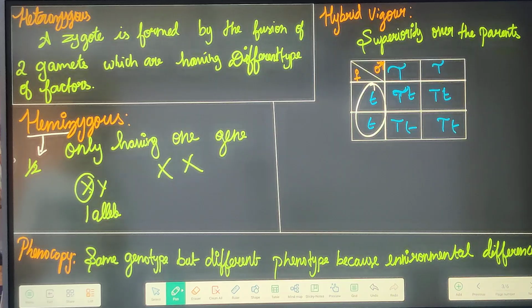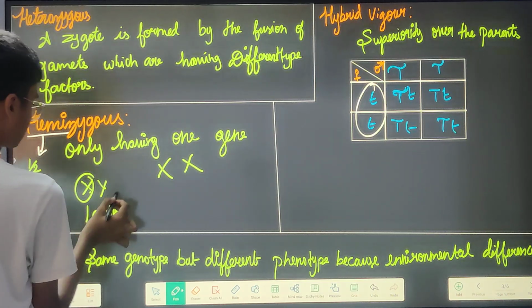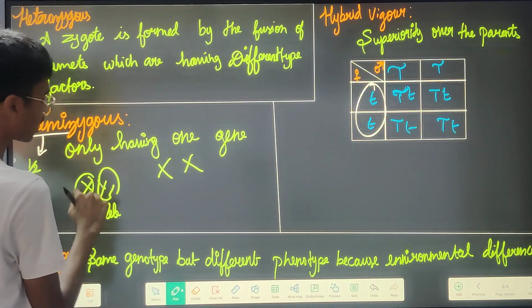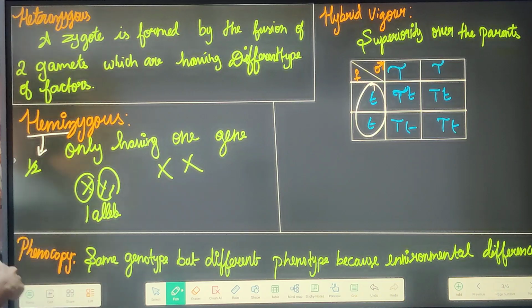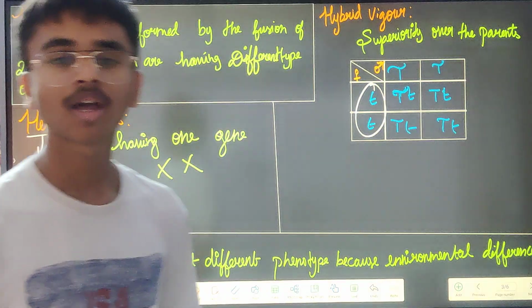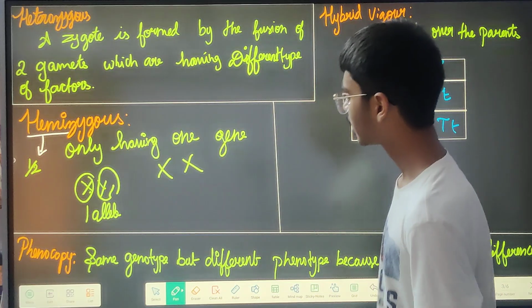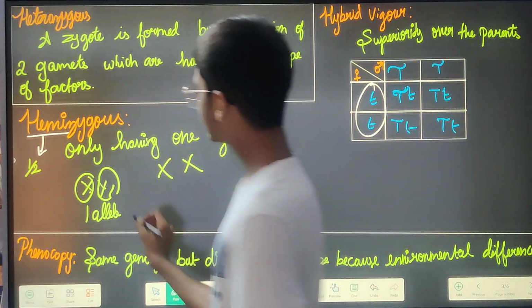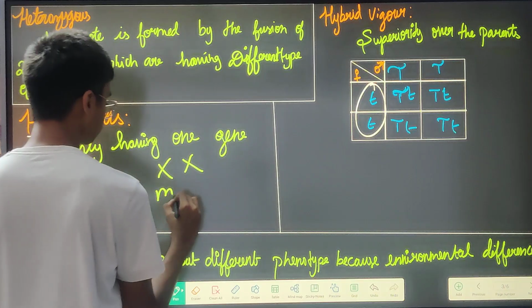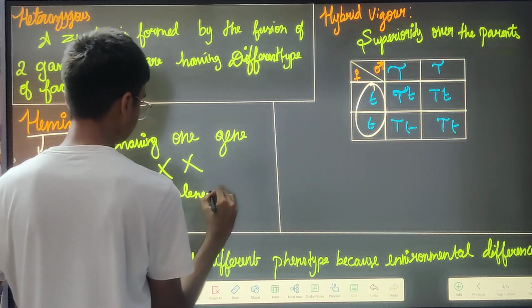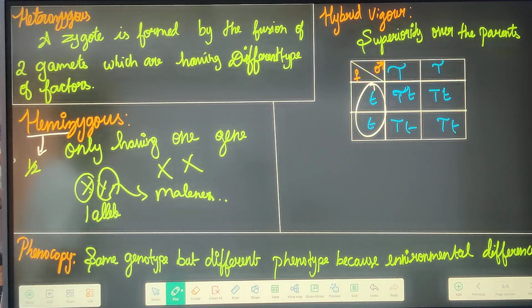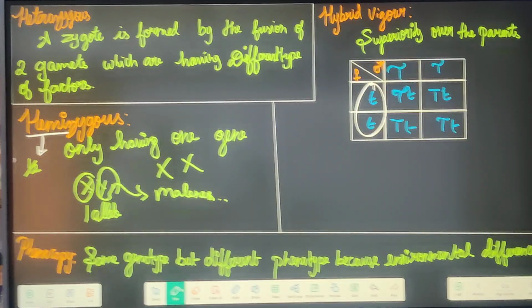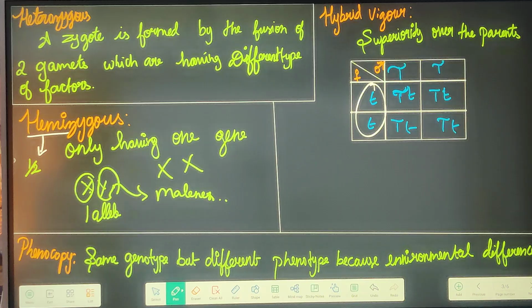Here Y is also an allele, and this is also an allele, but these two are completely different. X is different and Y is different. Y is the factor primarily determining maleness. So we have heterozygous and then hemizygous, which I have completed.